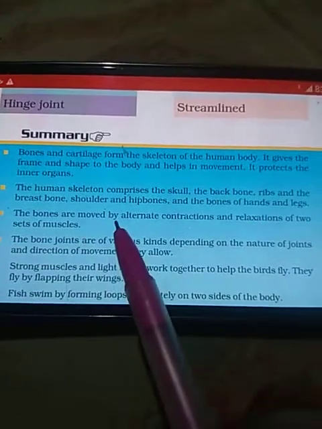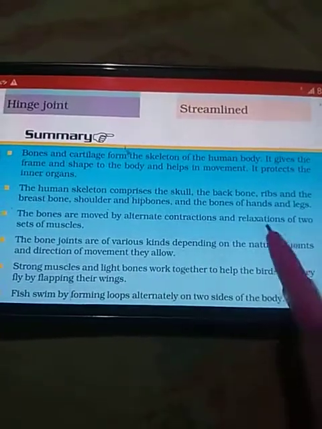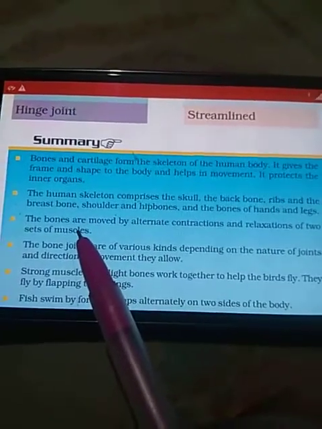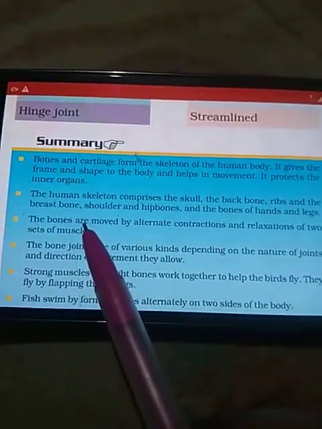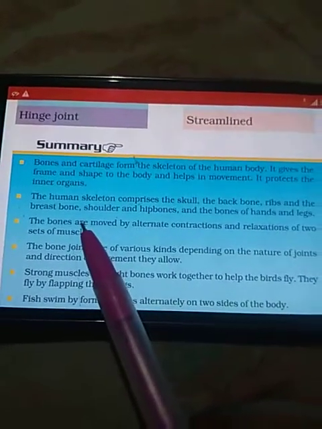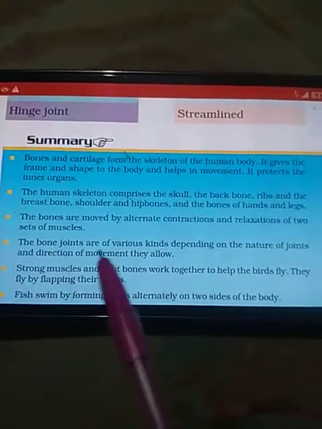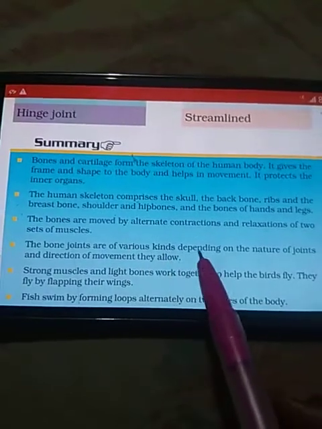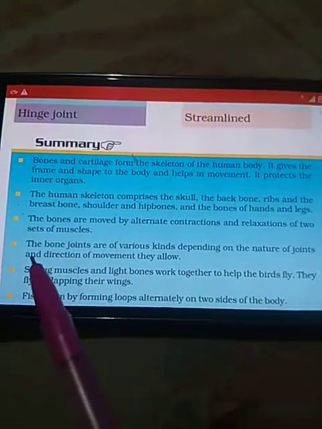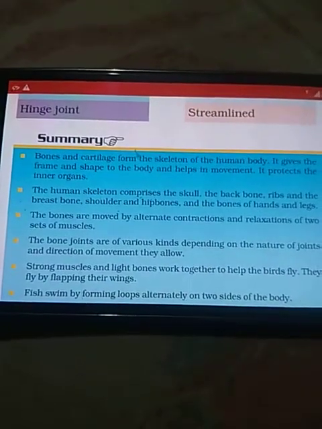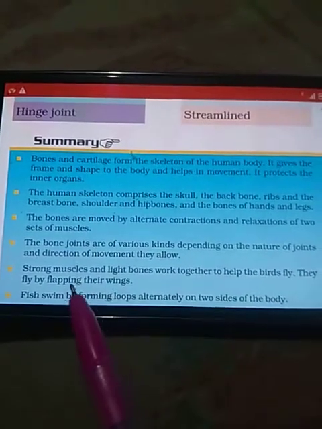The bones are moved by alternate contractions and relaxations of two sets of muscles. As I have said, when one set of muscles contracts, it pulls the bone. At the same time, the other set of muscles relaxes. The bone joints are of various kinds depending on the nature of the joint and the direction of movement they allow, which means different types of joints allow different types of movement.